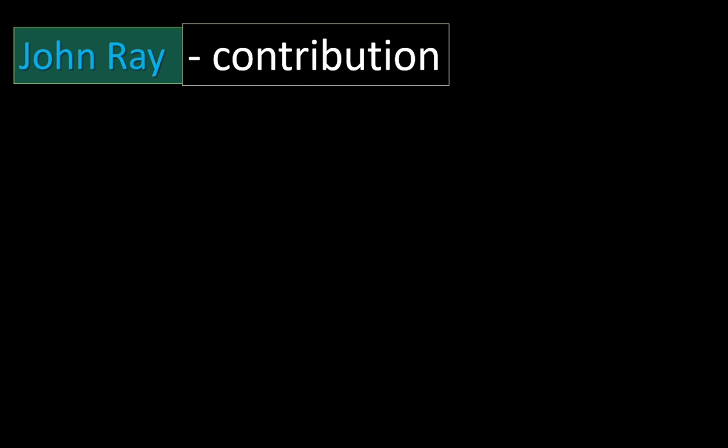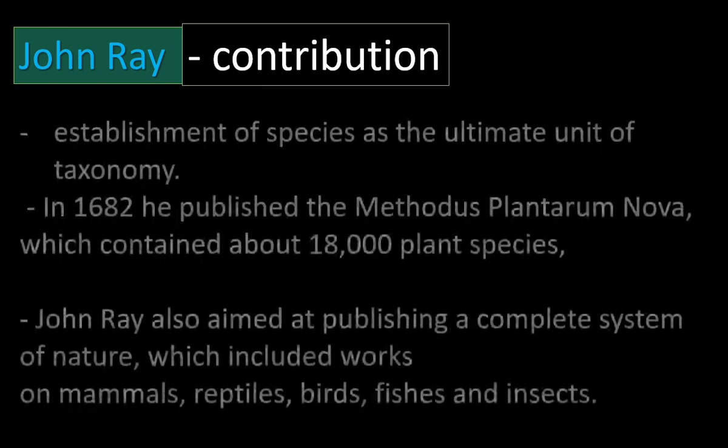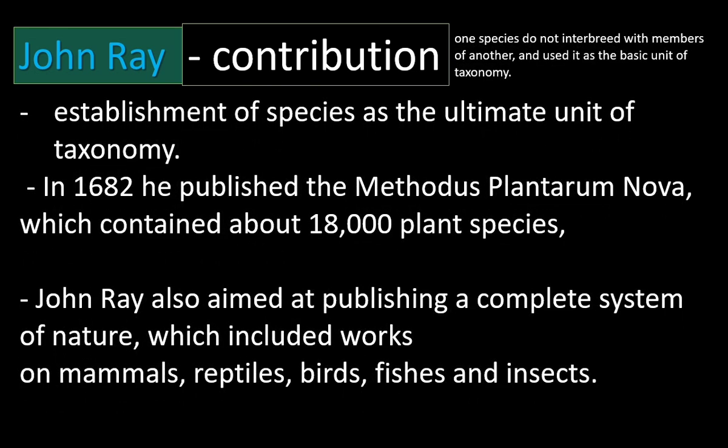Now let us see the contributions of John Ray. He established species, the fundamental unit of taxonomy. He gave the modern definition to the species. Organisms of one species cannot interbreed with another species. So, he established species, the basic unit of classification. In 1682, he published the Methodus Plantarum Nova. In the book, he described 18,000 plant species. This is another contribution of John Ray.